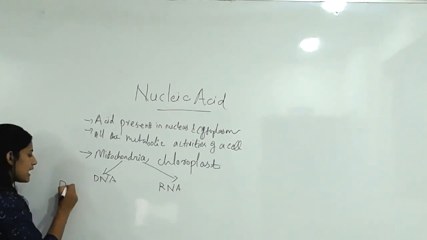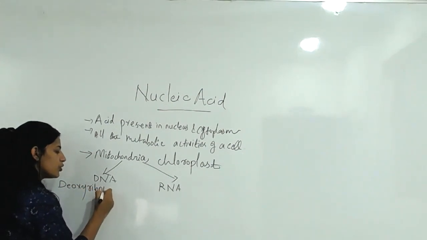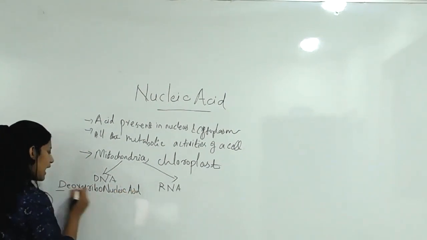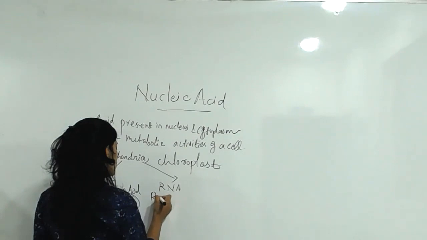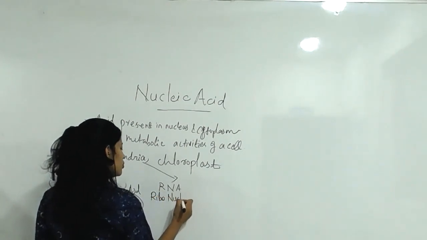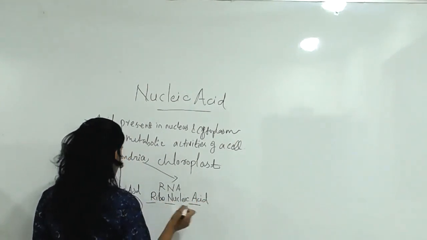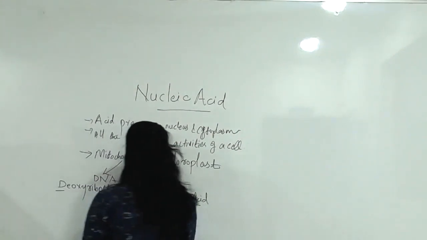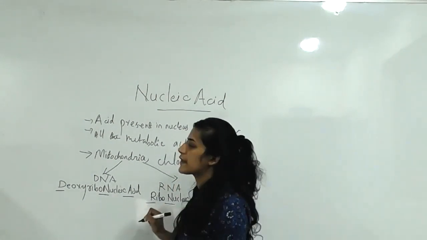Deoxyribonucleic acid is the full form of DNA, and ribonucleic acid is RNA. Clear? These are the important classification of nucleic acid.